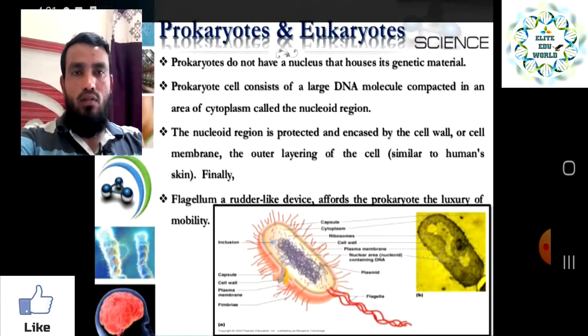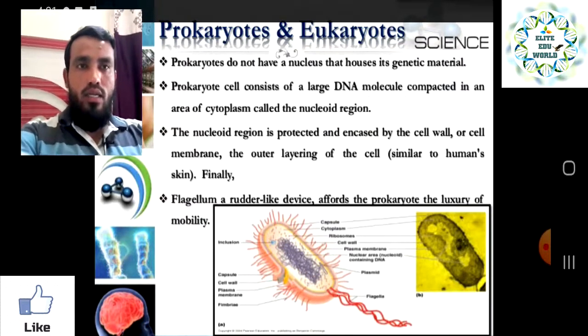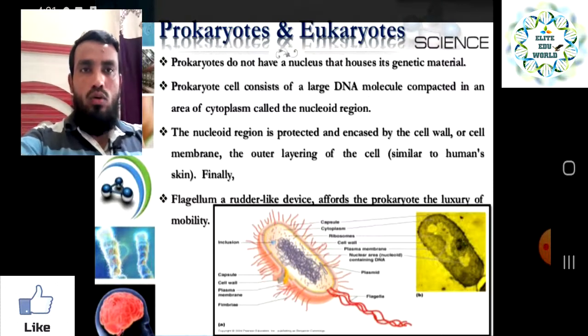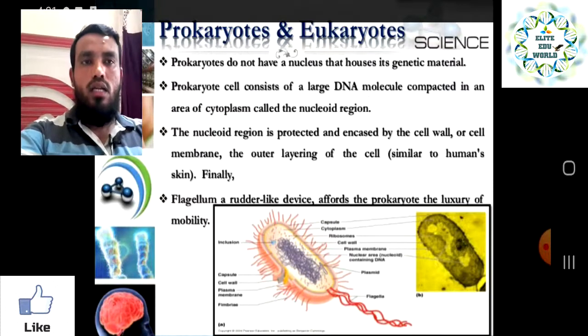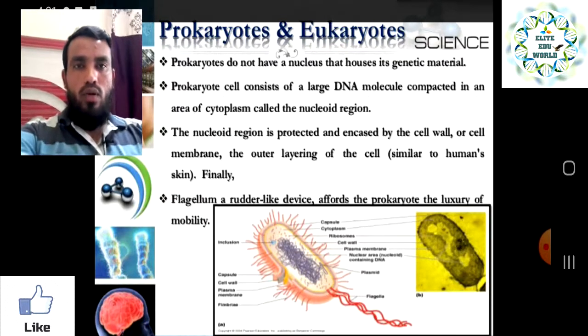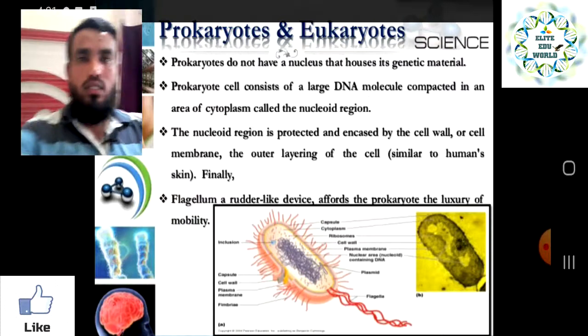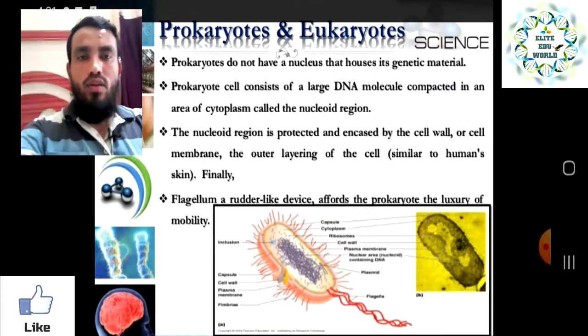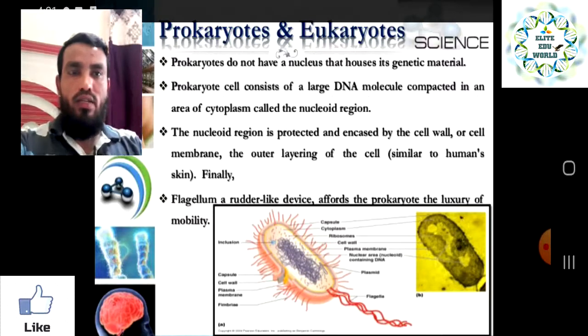They have the cell wall to protect that genetic material, and they have the cell membrane, the outer layering of the cell, which is similar to human skin. This outer layering protects the cell. And finally, for the movement of the prokaryote, they have the flagella.